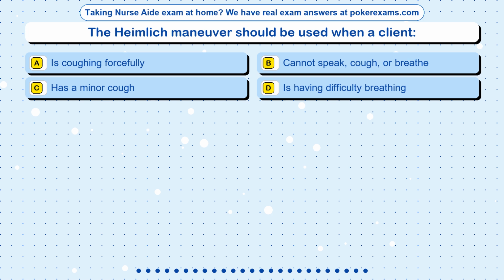Question 8. The Heimlich maneuver should be used when a client: Option A. Is coughing forcefully. Option B. Cannot speak, cough, or breathe. Option C. Has a minor cough. Option D. Is having difficulty breathing.